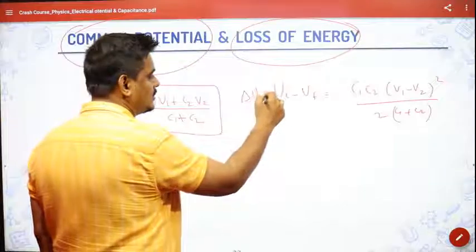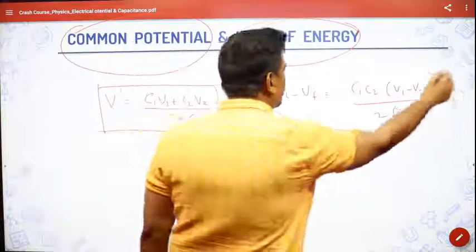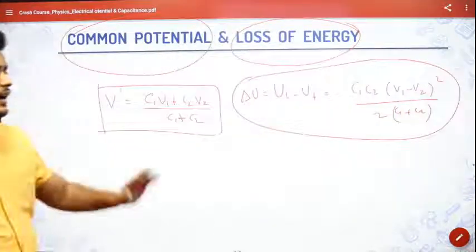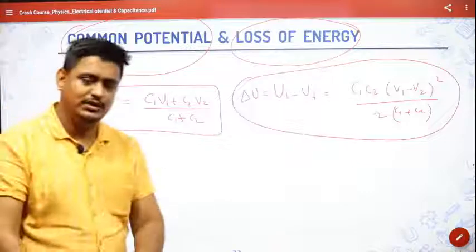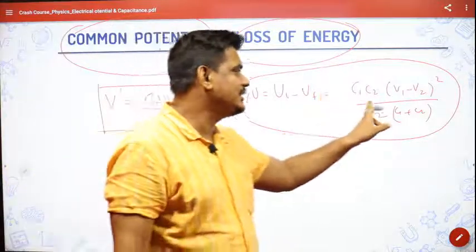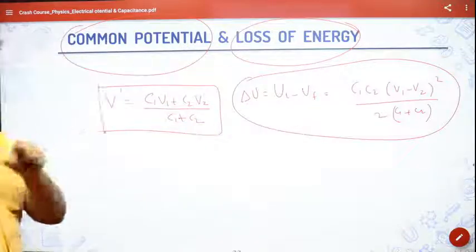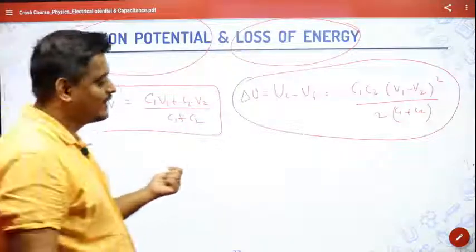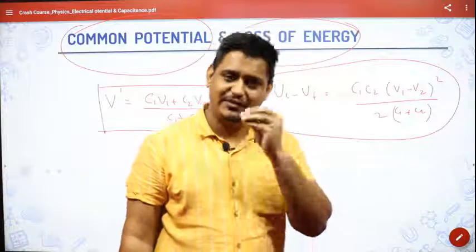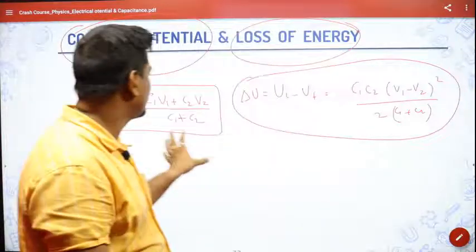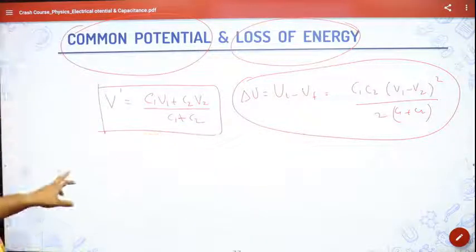Delta U is equal to initial energy minus final energy, because initially it was more and after they were connected the energy was reduced. So what is the energy lost? C1 C2 into V1 minus V2 the whole square by 2 into C1 plus C2. See, all these derivations are there. If I start doing it now, it will take the whole class. One hour it will take for deriving it properly. So these things you should remember, because direct questions come from these areas.